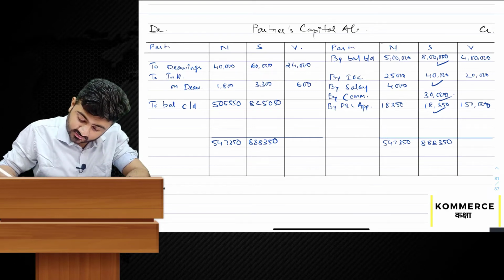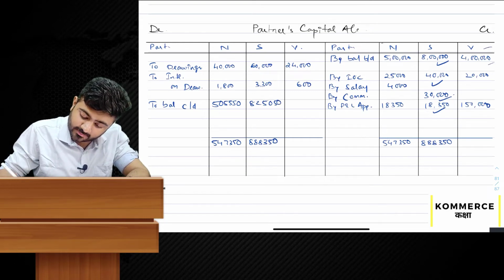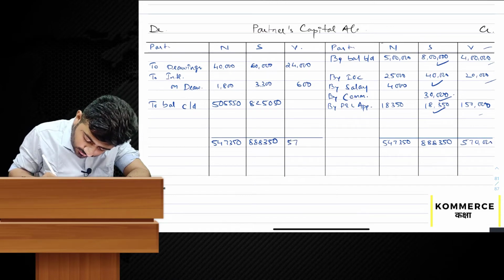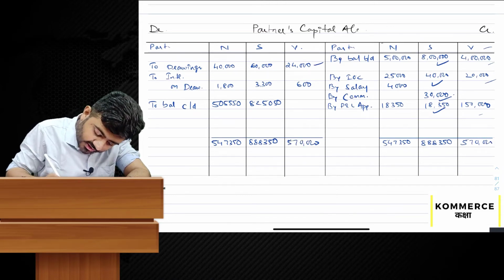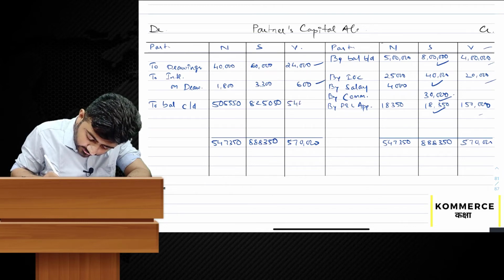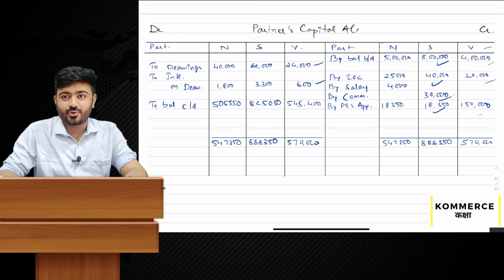825,050. Next, total of V: 4 lakh plus 20,000 plus 1,50,000, that is 5,70,000. Minus 24,000 minus 600, that is 545,400. With this, the question is over. Now let's move on to the next question.